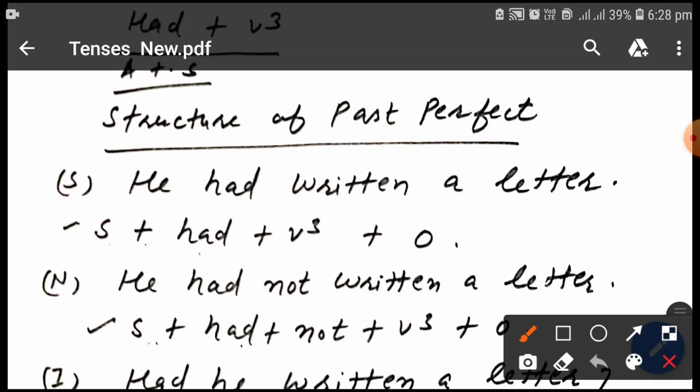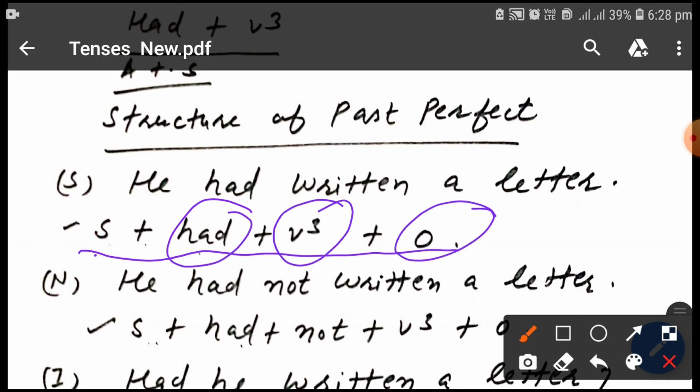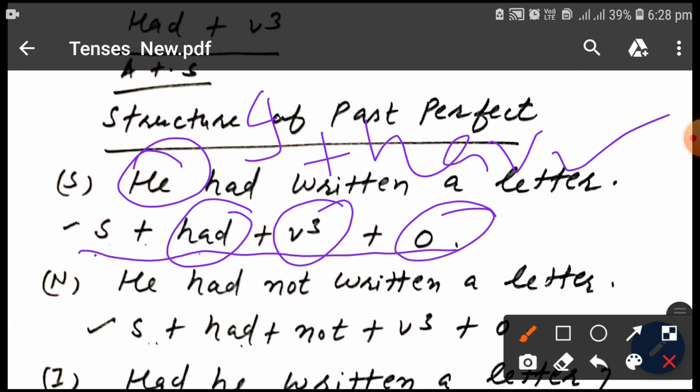This is the structure of simple sentence of past perfect tense: subject, had plus third form plus object. The sentence for this: he had written a letter. If you write I in place of he, then you will also use had along with third form.